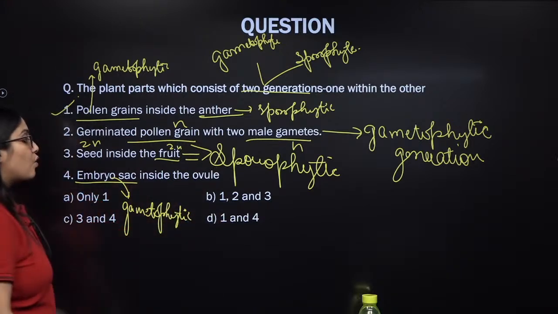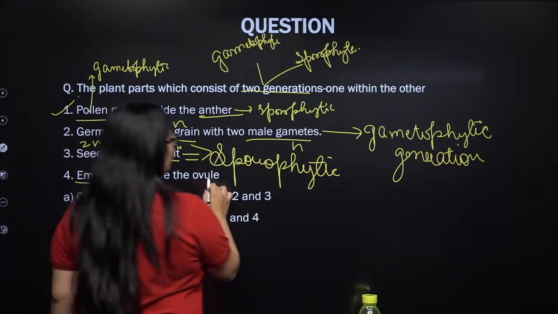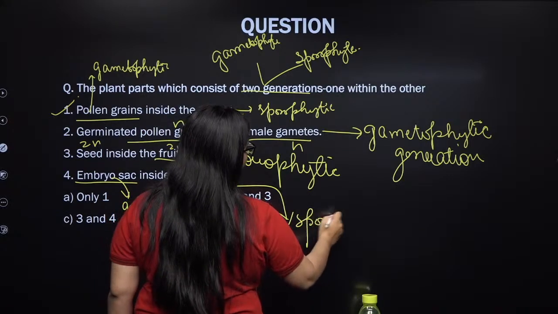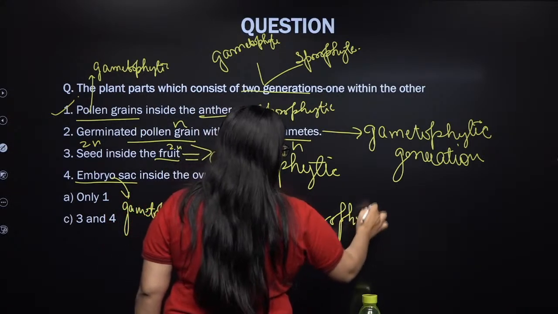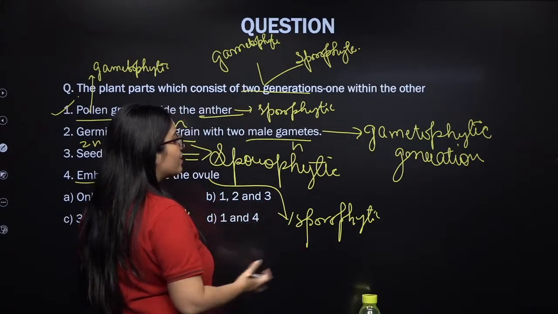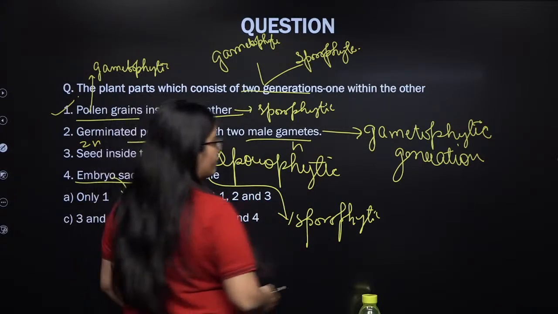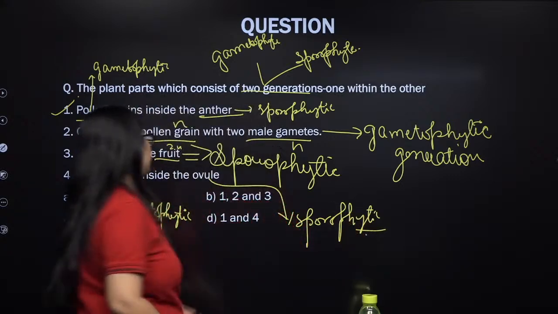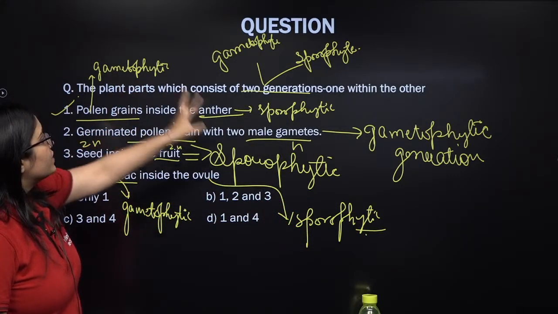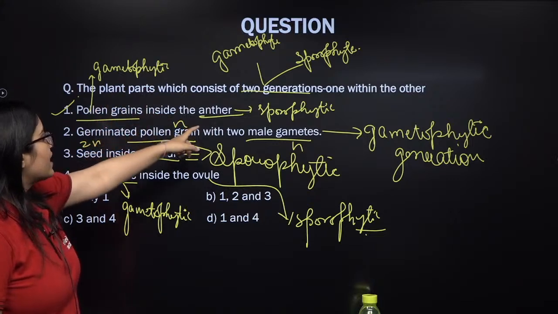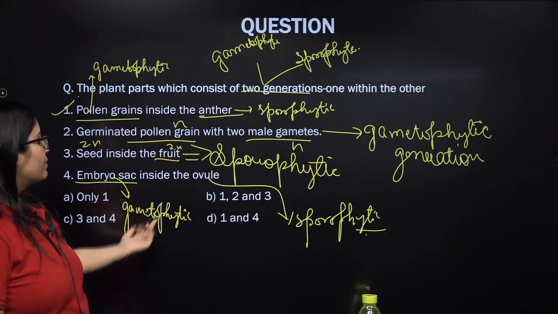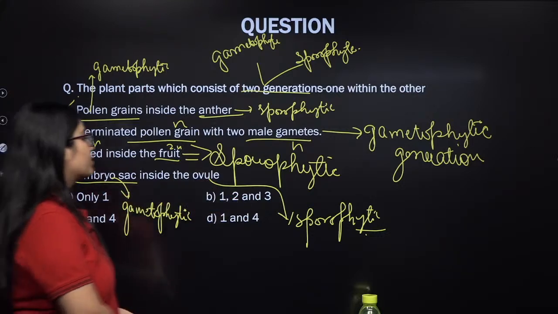Gametophytic generation. And the ovule represents the sporophyte. Cells of the ovule are diploid. It represents the sporophytic generation. I am talking about your integuments, nucellus, funicle, hilum, etc. Sporophytic generation. So if you see, my dear students, one generation within another is seen in pollen grain and anther, and one generation in another is seen in the embryo sac inside the ovule, gametophyte inside sporophyte. So 1 and 4 is correct.